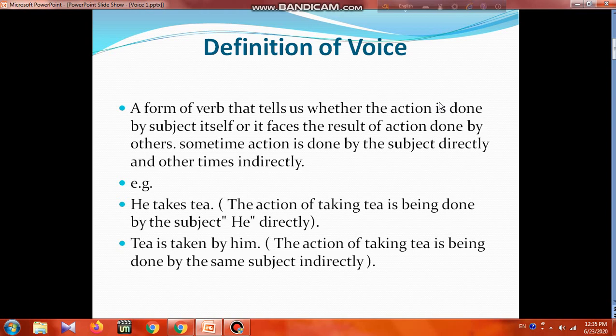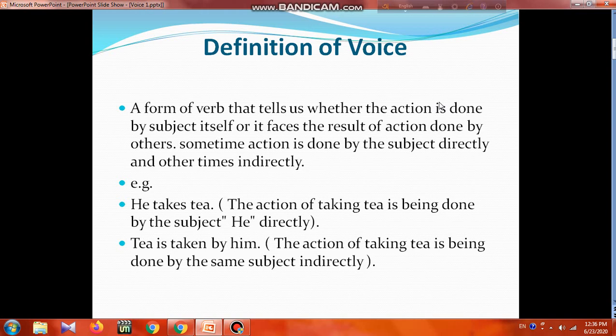Here we see an example. He takes tea. So the action of taking tea is being done by the subject, he, directly. So it's active voice. And another one, tea is taken by him. So it is actually passive voice. Here the action of taking tea is being done by the same subject but indirectly. So simply voice tells us whether the action is done directly or indirectly, by the subject or other subjects. So the case is how the action is done, directly or indirectly. That's the matter of voice.